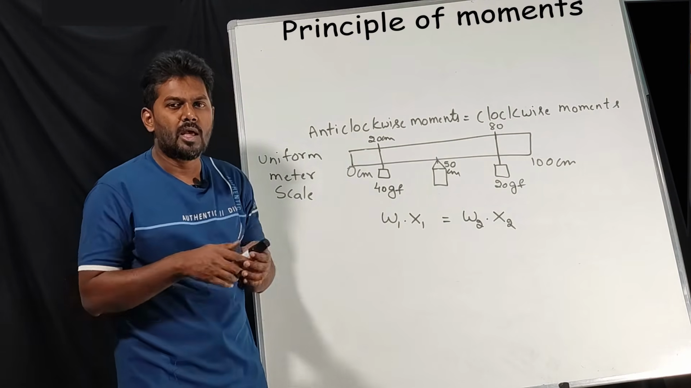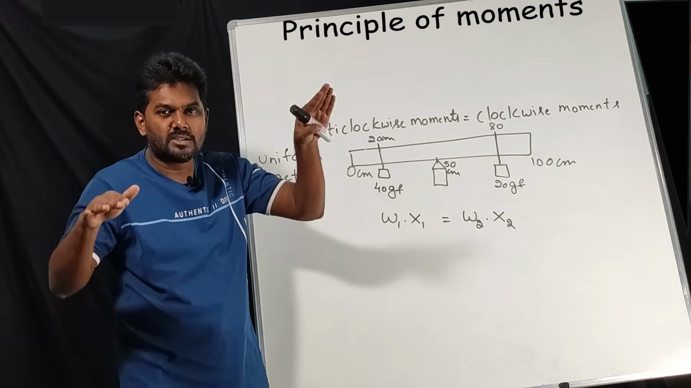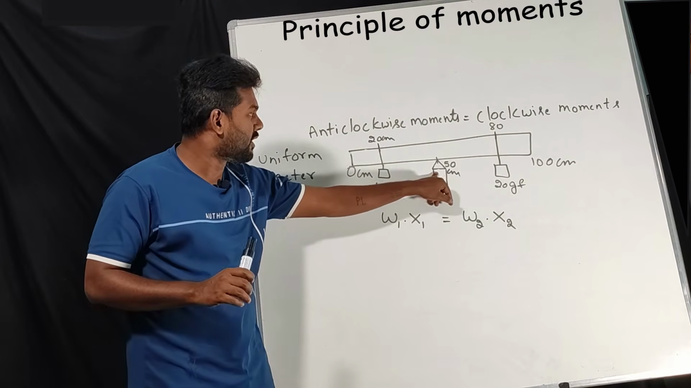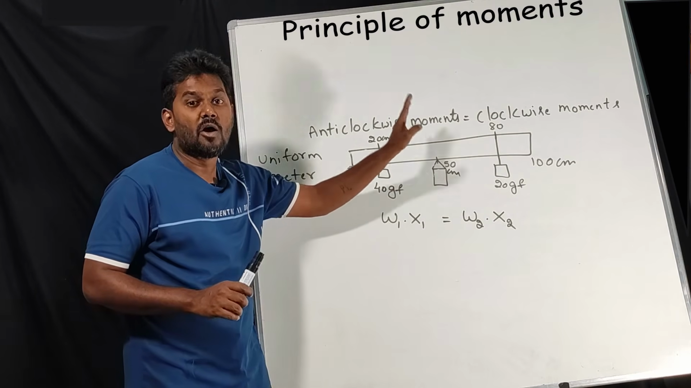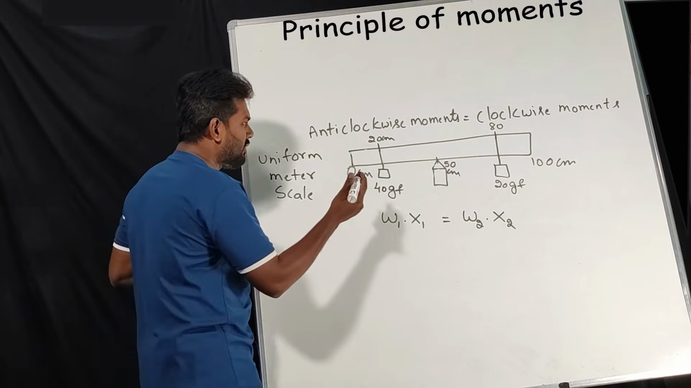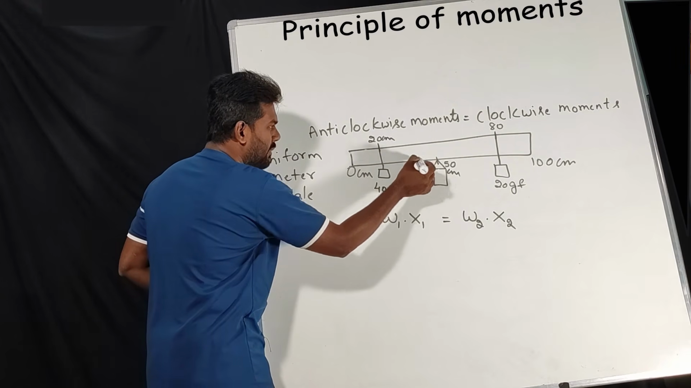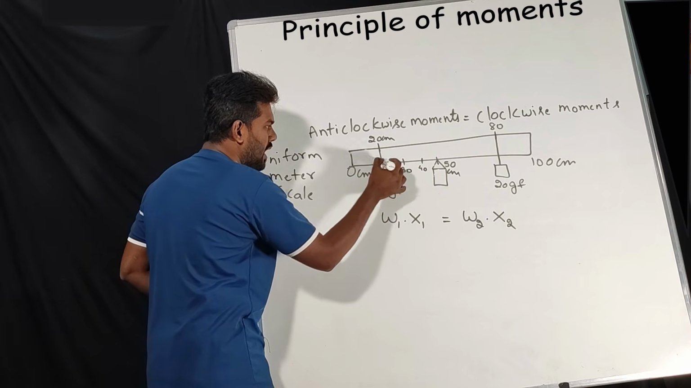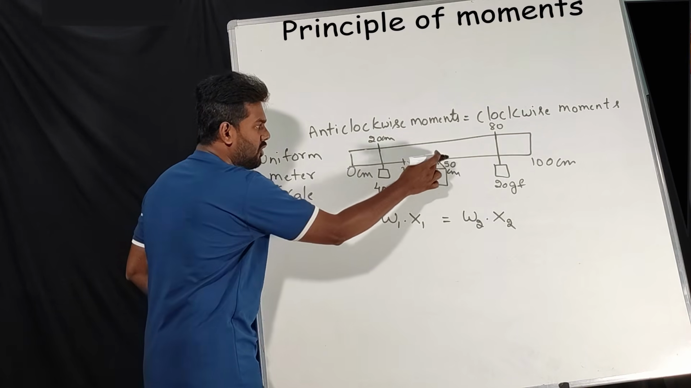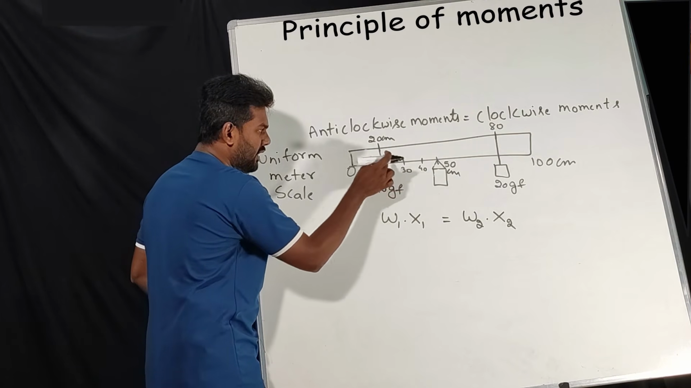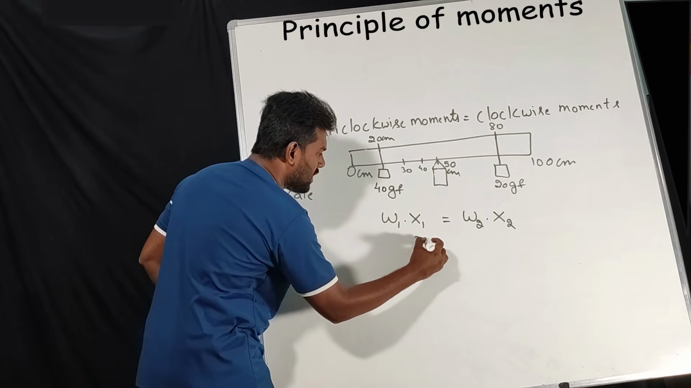What do you mean by fulcrum? The point at which you can balance the load, that is at 50 centimeter. So all the distances are calculated from 50 centimeter, that is the fulcrum. Now listen here. From here, what is the distance? 40, 30 and this is 20. So 10, 20, 30. So x1 value is 30.